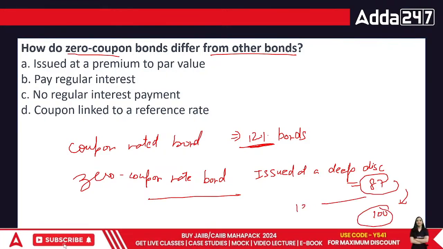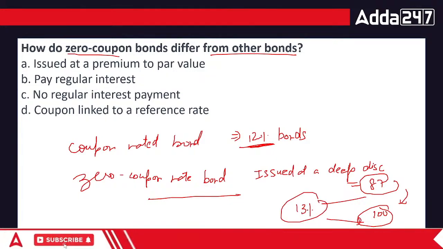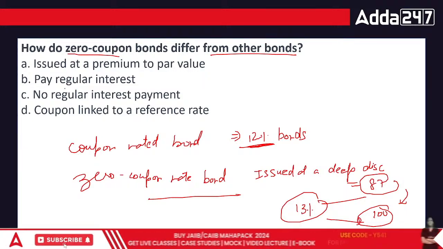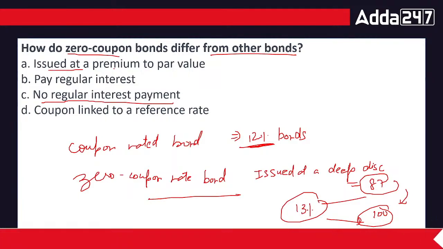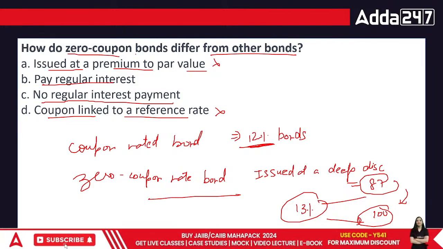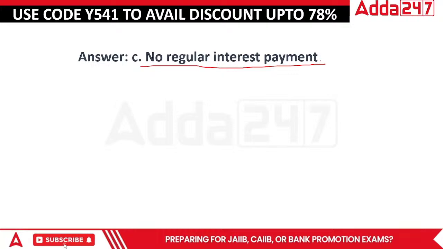Technically, you are getting 13% here of your face value, everyone. So can we say zero coupon bonds have no regular interest payment, or these are issued at a premium to par value? No. Coupon linked to a reference rate? No. Do they pay regular interest? Zero coupon itself says that there is no interest. There is no regular interest payment.